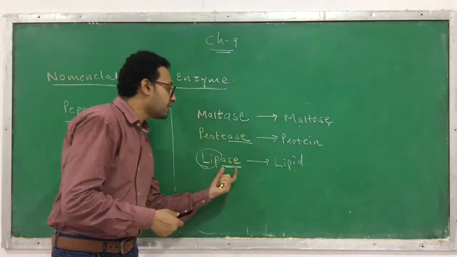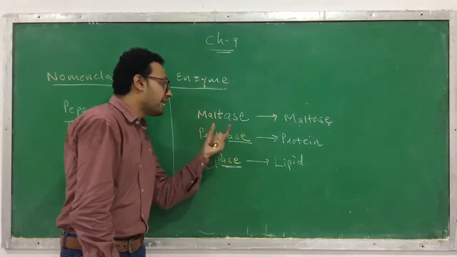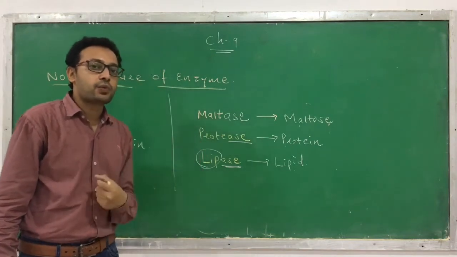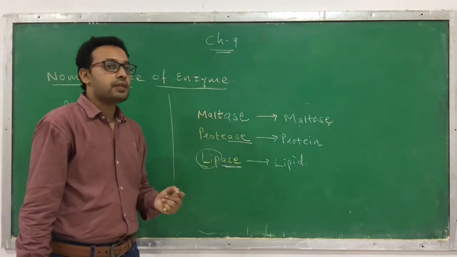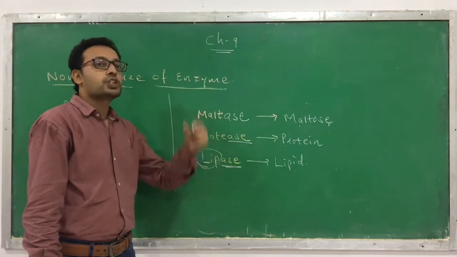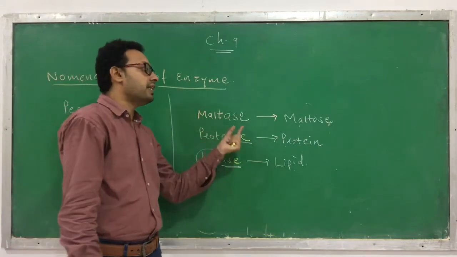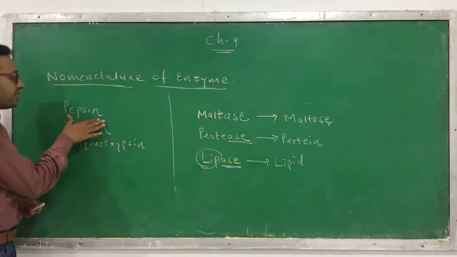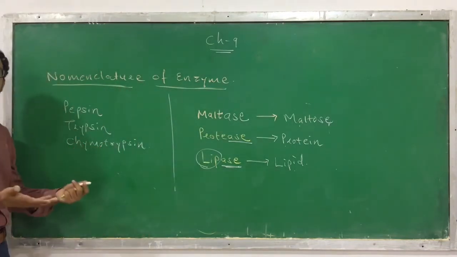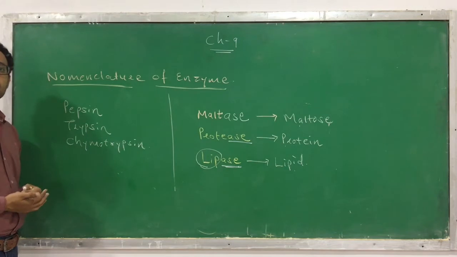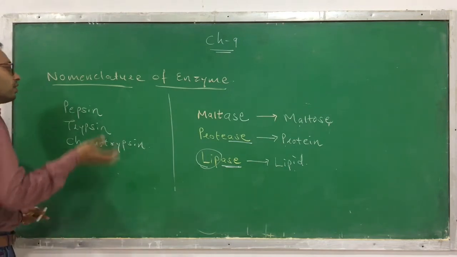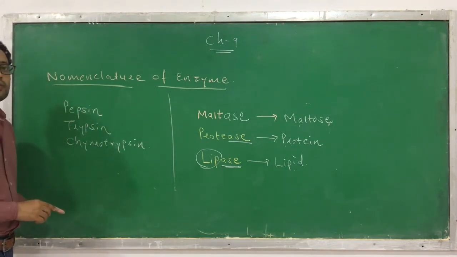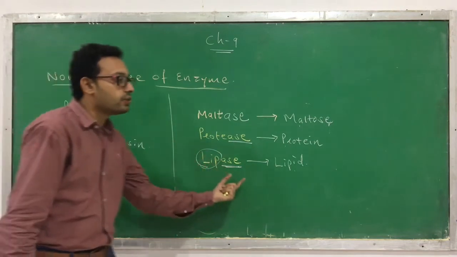Thus here you get two pieces of information. From the name itself you are able to identify that it is an enzyme, and the second thing is that you also know the substrate on which the enzyme acts, like maltase acts on maltose. But from names like pepsin or trypsin, you cannot identify that they are enzymes, and you don't know on which substrate they act. So this is an advantage of the new system.